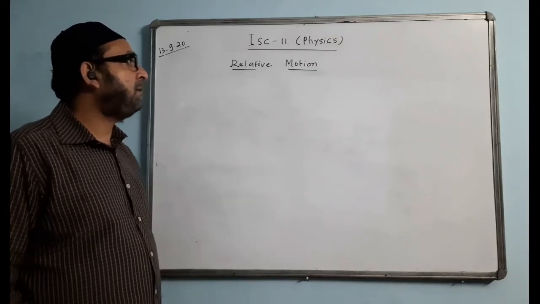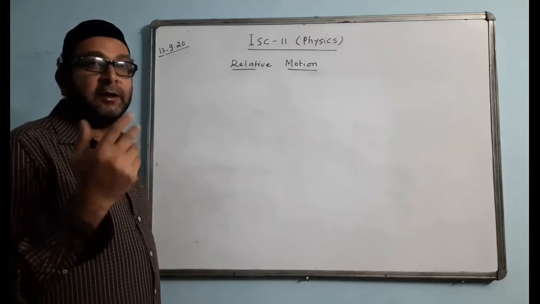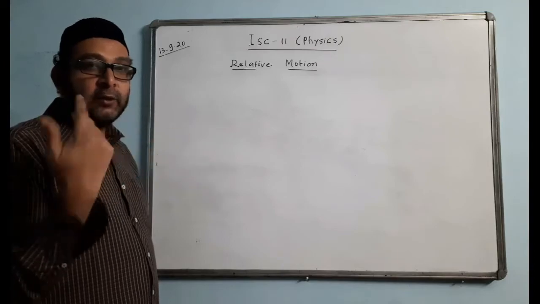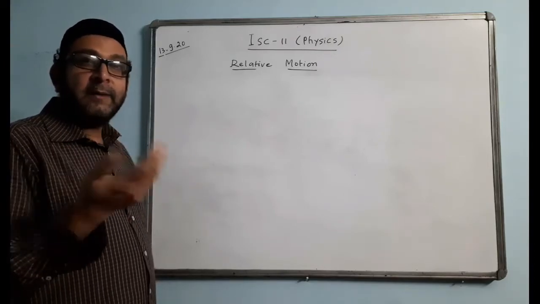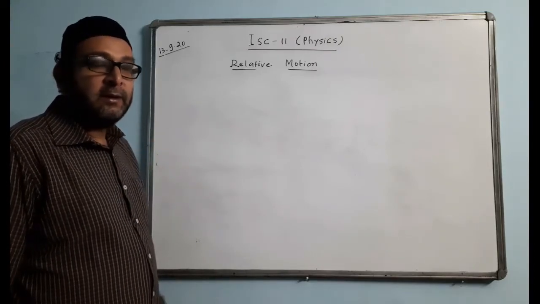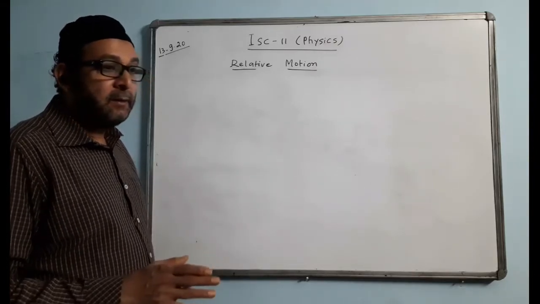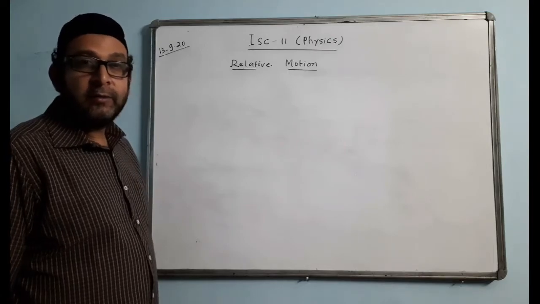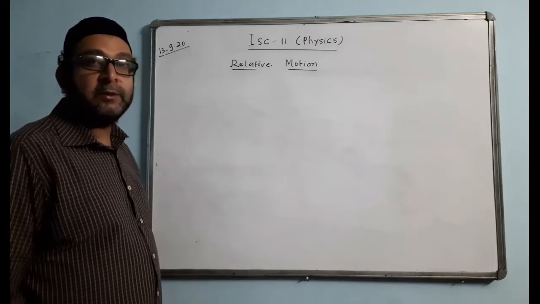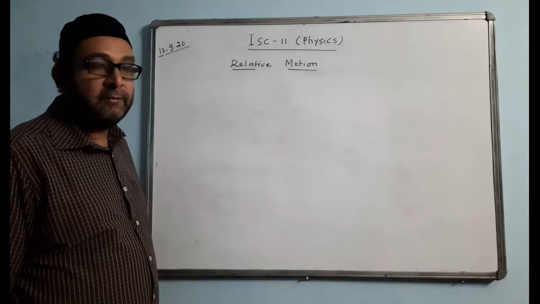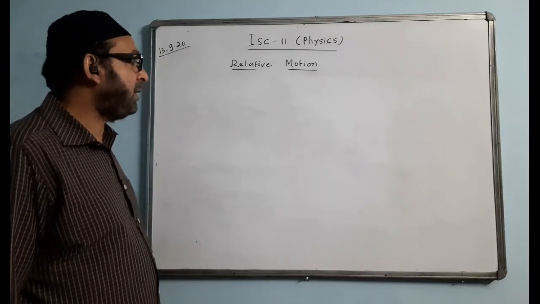Otherwise, nothing is at rest. Everything is in continuous motion because Earth is every time in motion. Like, rotation is taking place, revolution is also taking place. So everybody is in motion. Nothing is at rest. But when we compare with the ground, with respect to the ground, then if there is a change in the position, we say the body is in motion. If there is no change, we say the body is at rest.